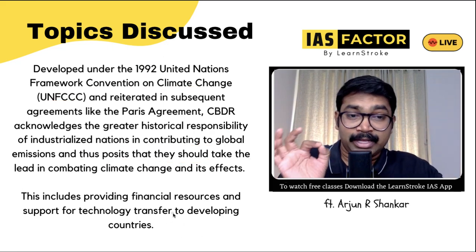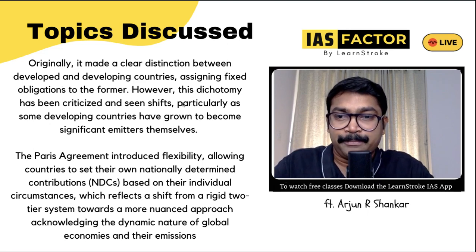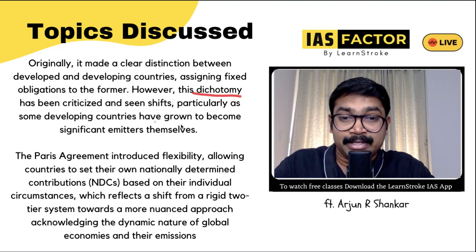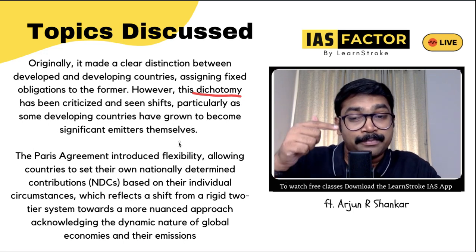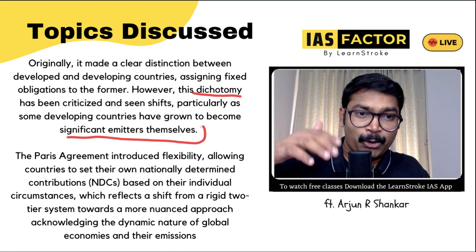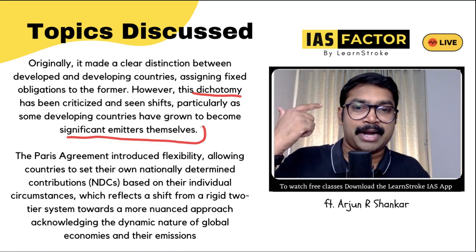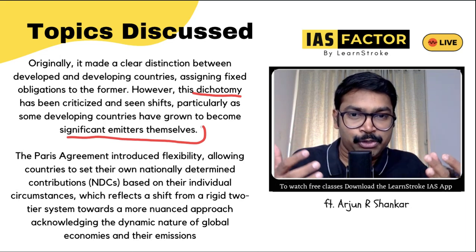But there was another important challenge between developed and developing countries. This dichotomy has been criticized because some developing countries have grown to become significant emitters themselves. Some developing countries are emitting more than the developed countries. So how do you say that? It is not always the developed countries which should lead.